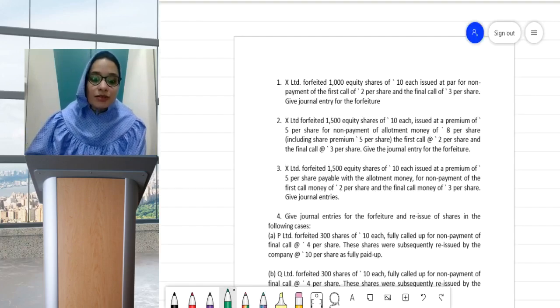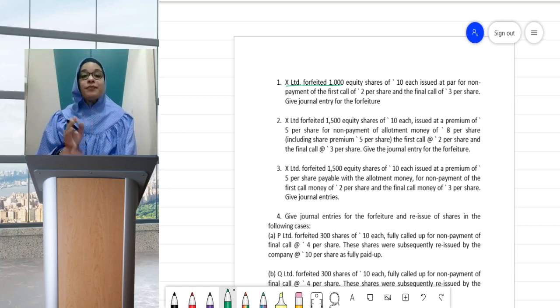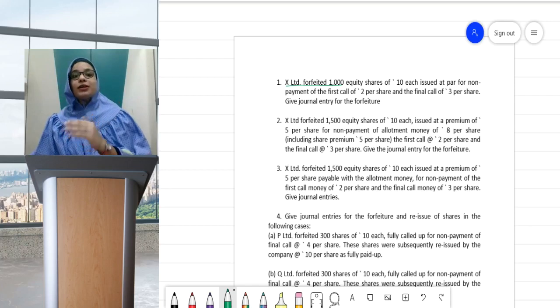Okay, the first question says X Limited forfeited 1,000 equity shares of 10 each issued at par. These are all different questions, 1, 2, 3, 4. In every question, first we read and understand the question, and then write the details in our working notes, so that I don't have to refer to the question again and again.